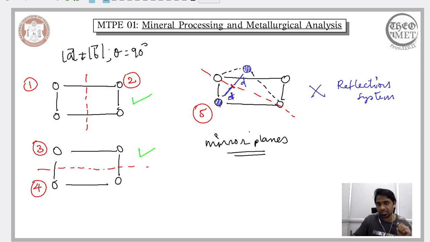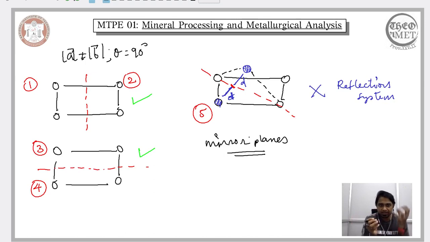Diagonal is not a mirror plane. However, if you consider a square, horizontal, vertical, and diagonal, all these are mirror planes. So what we need to understand here is, depending on the arrangement of the atoms and the unit mesh, the reflection symmetry varies.